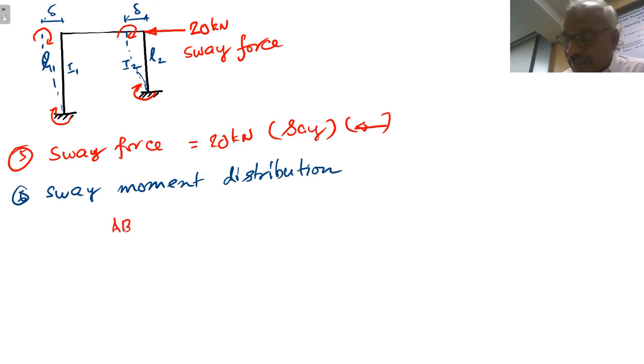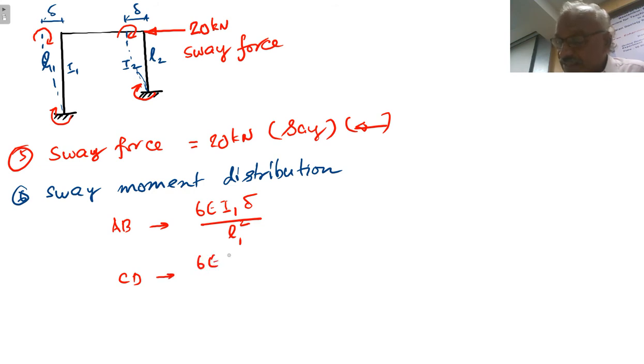At both ends of AB we will have a moment of 6EI1 delta by L1 square. In column CD, both will be plus because the sway is to the left. So here it will be 6EI2 delta by L2 square.